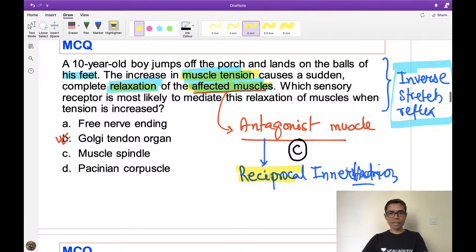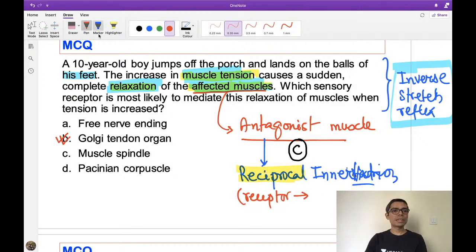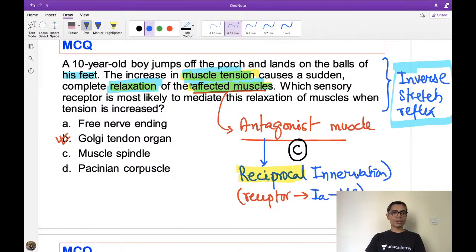What is the sensory receptor for this reciprocal innervation? Reciprocal innervation is relaxation of the antagonist muscle. Which sensory receptor is causing this? The 1A is coming from where? Yes, exactly, this is the muscle spindle. Very good. If the question is about relaxation of the same muscle, then this is the inverse stretch reflex, and the Golgi tendon organ is the answer.